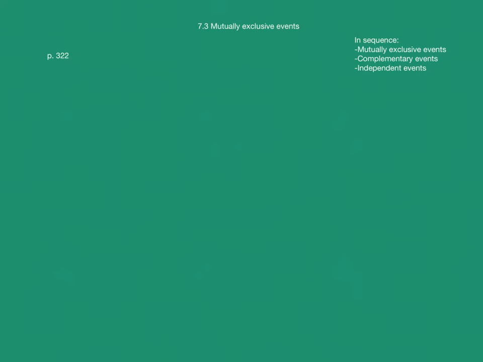So we're going to have a look at three terms in sequence: mutually exclusive events, complementary events, and independent events. If you want to look at this in the textbook, this is page 322. So the definition of mutually exclusive events is that they cannot both occur.